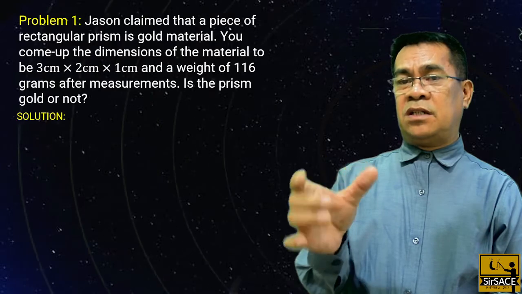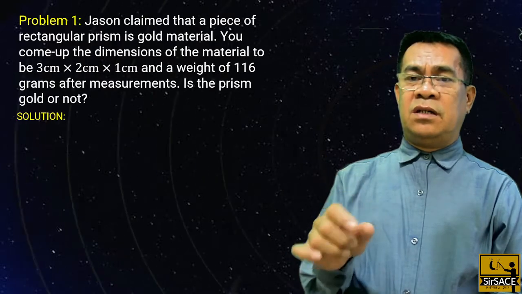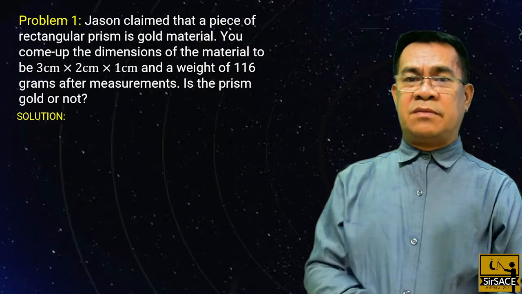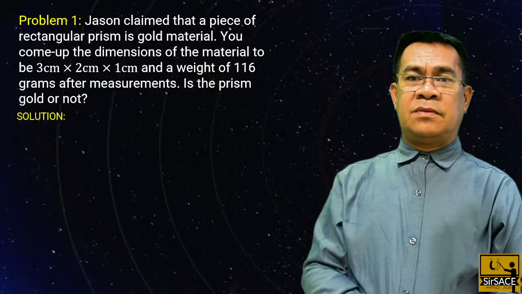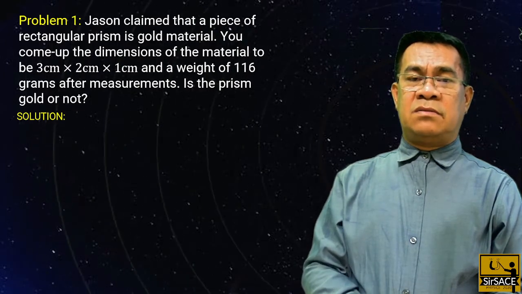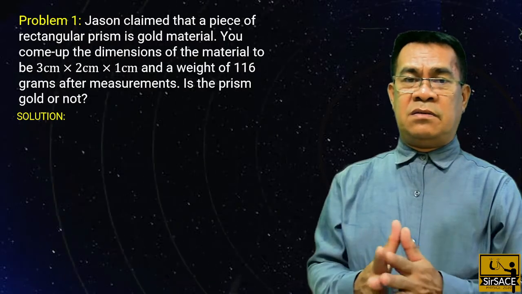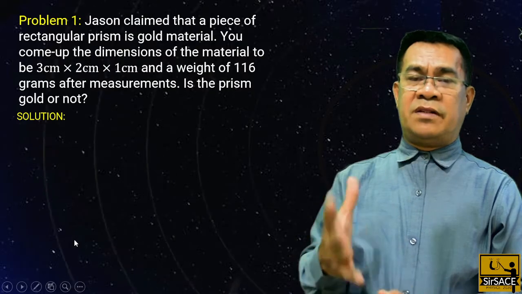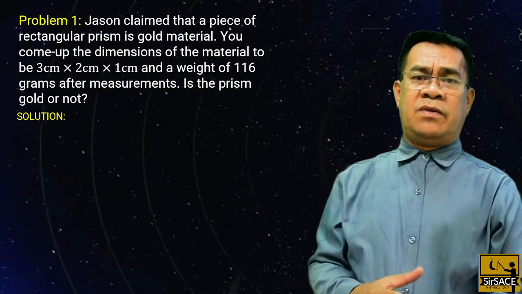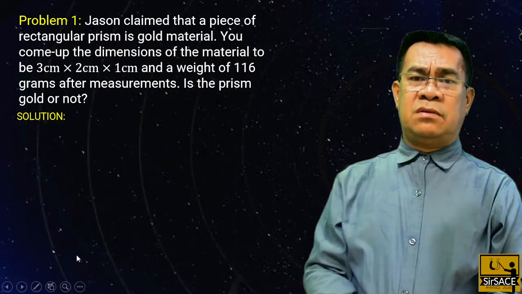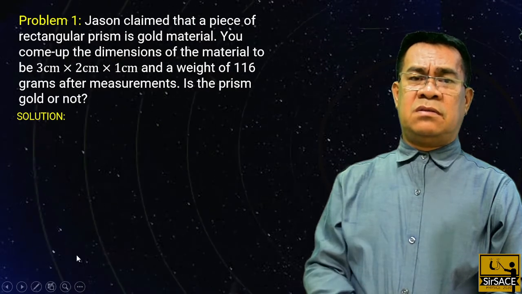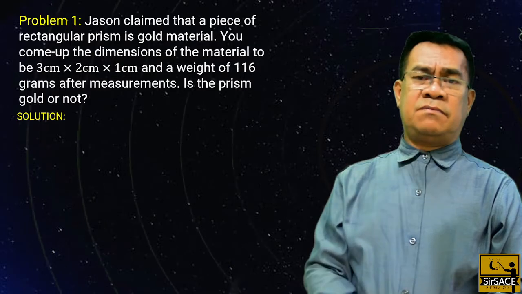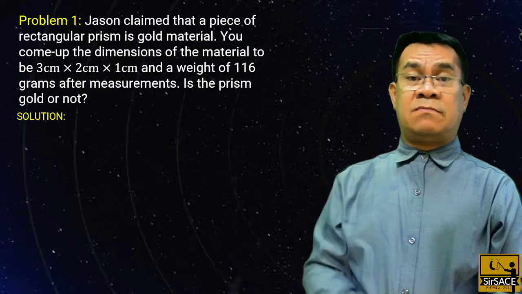The 3 centimeters is the length, the 2 centimeters is the width, and the 1 centimeter is the height of the rectangular prism. And the weight after weighing is 116 grams. This is all after measurement. So you want to verify whether it is gold or not. So the question now is: is the prism gold or not? Meaning, is it gold or fake?